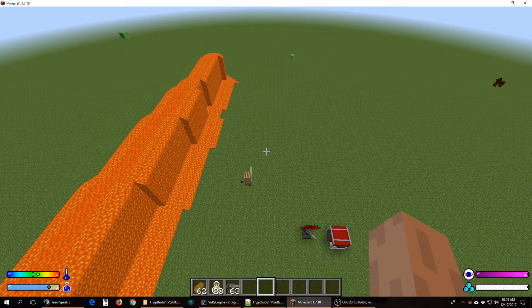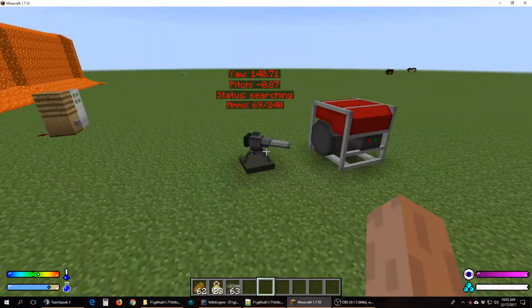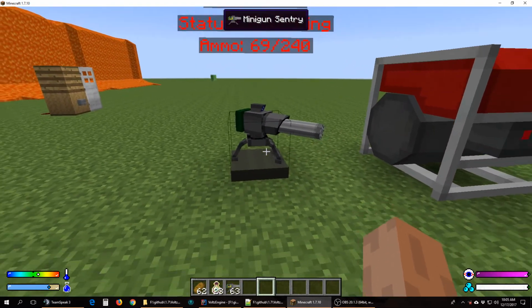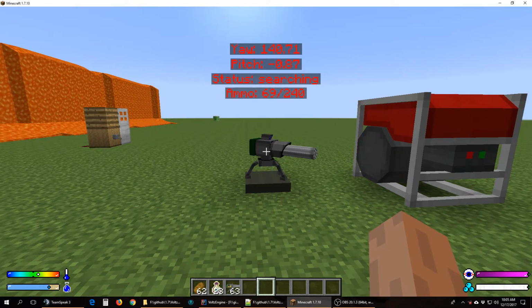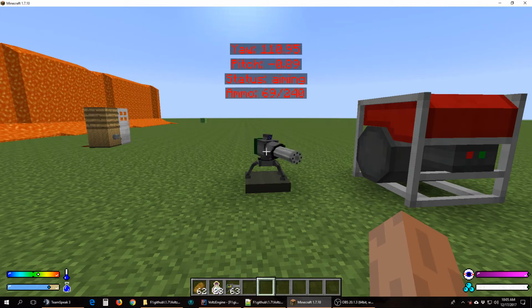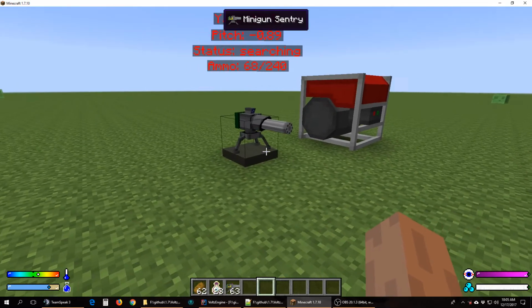So say you have a machine, and we're going to be using the sentry gun as an example. This is the only machine type that supports this right now. So say you have the sentry gun and you kind of like how it works, but you want to change things. You want to change, for example, the ammo, the damage type, what targets you can shoot, how fast it reacts, everything else like that. So you want to change all that.